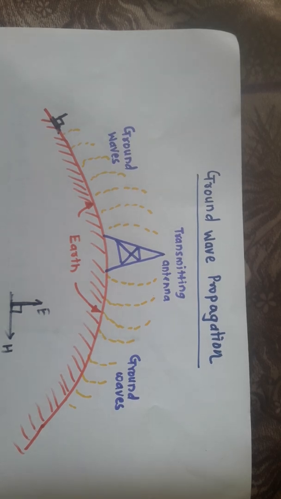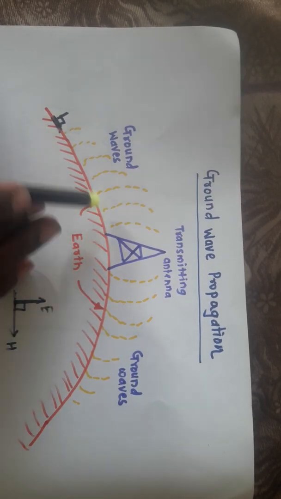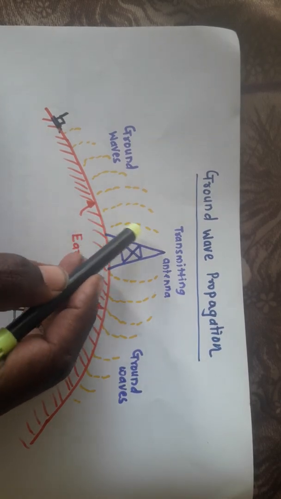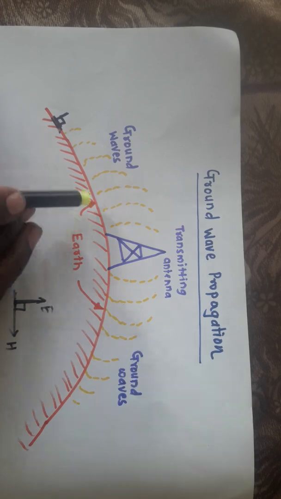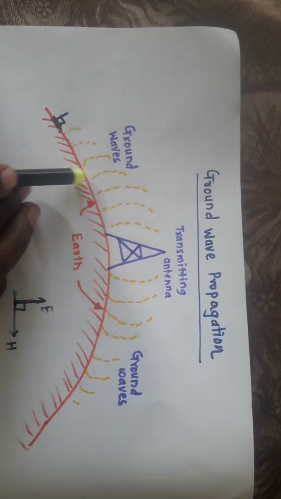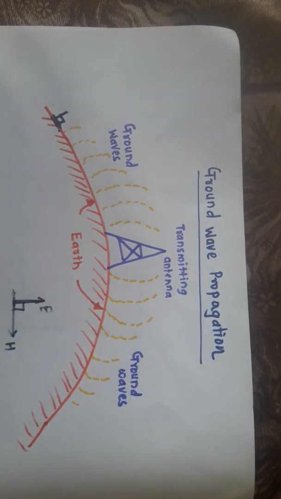While passing over the earth surface, the ground waves introduce some current into it, thus losing some energy due to absorption. We already discussed that when the signal is passing from the transmitting to the receiving side, some of the electric current of the ground waves is introduced within the earth surface. So the earth absorbs some of the energy of the ground wave, that's why there is a loss of energy.